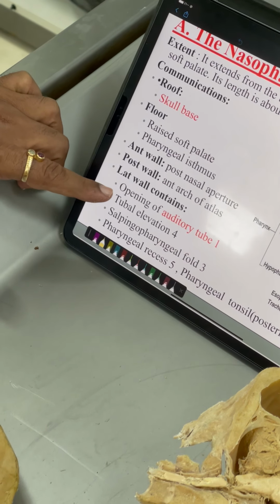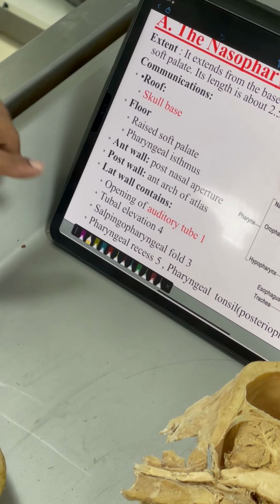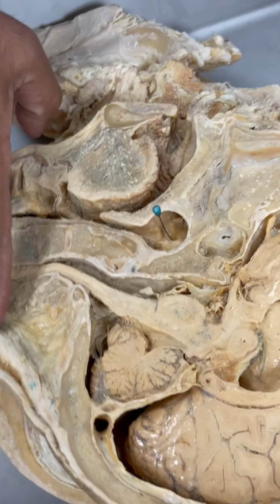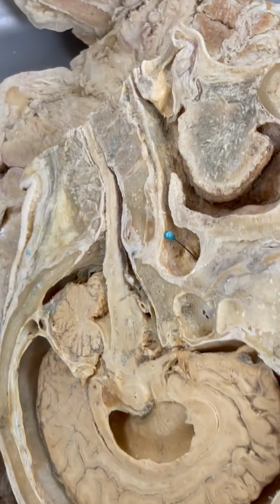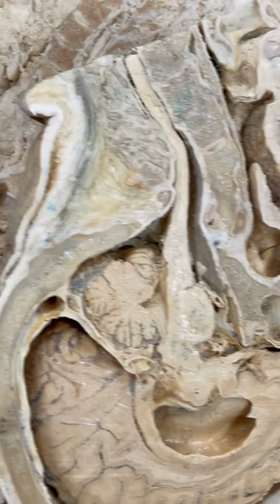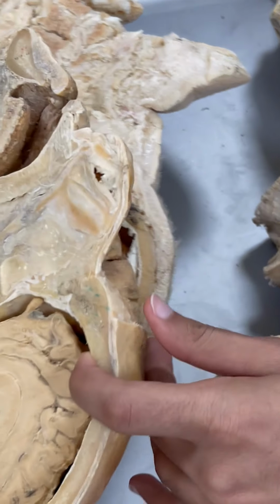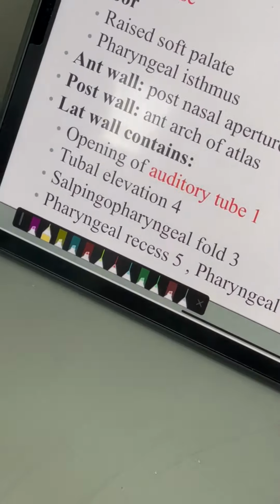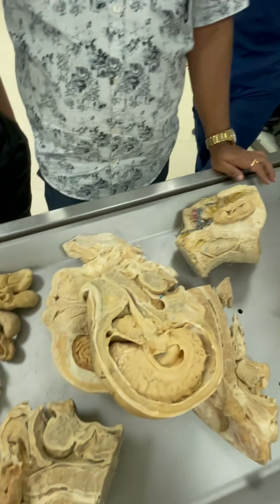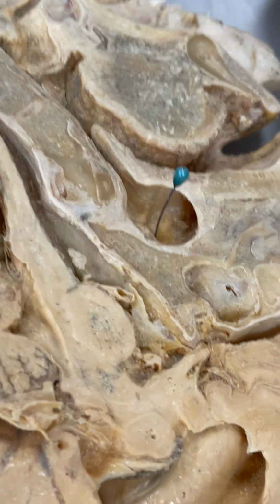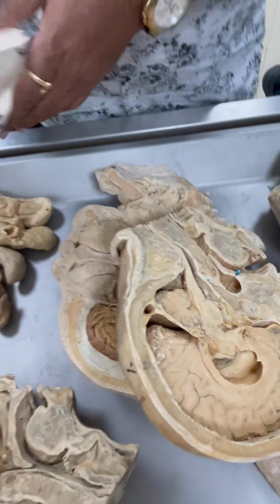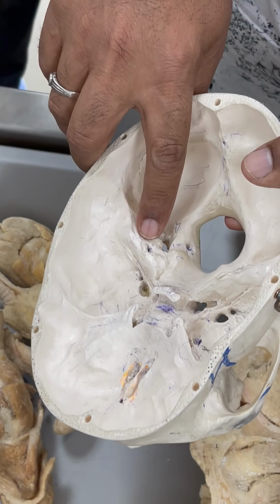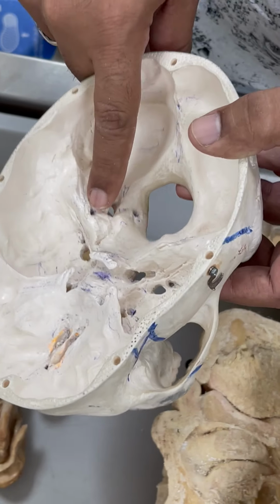What are the lateral wall structures? In the lateral wall you have all this. What you are seeing here is the opening of the auditory tube. Your ear opens in the nose. This is the auditory tube.